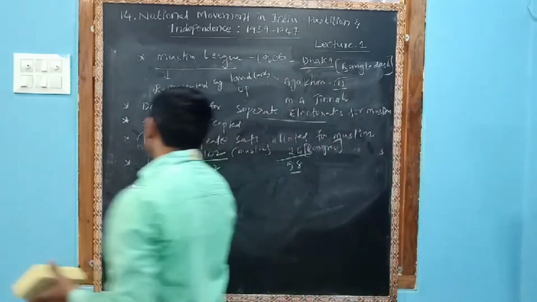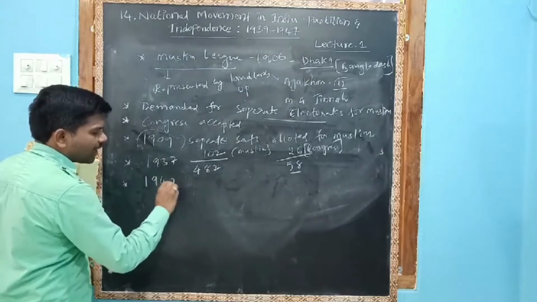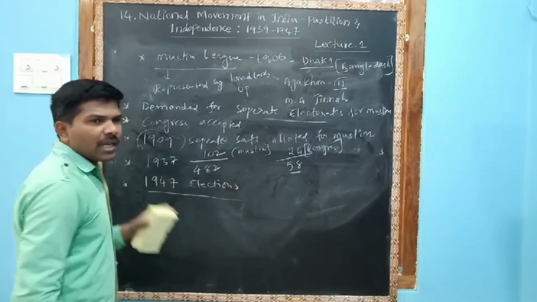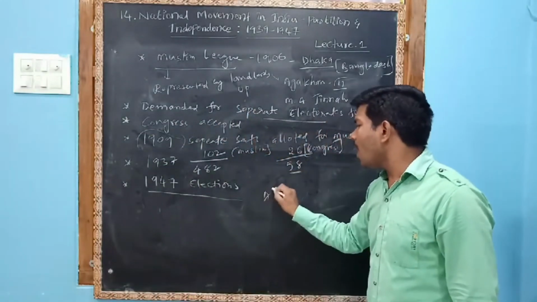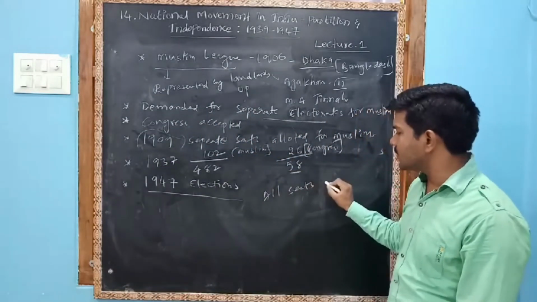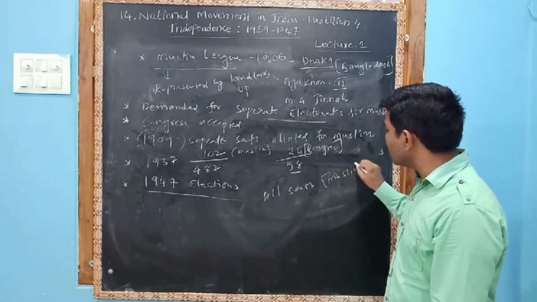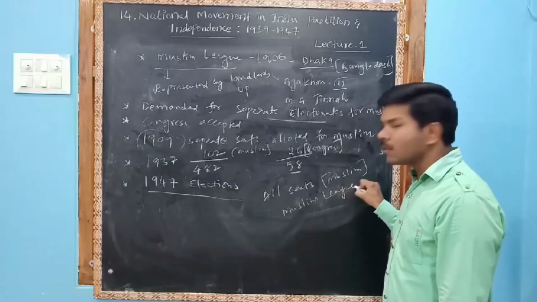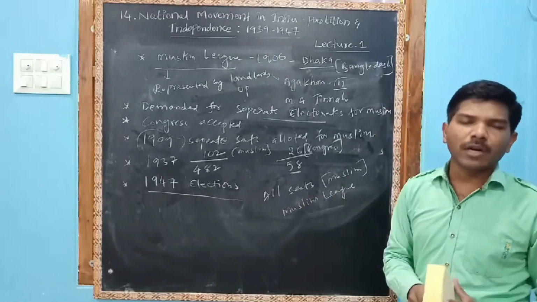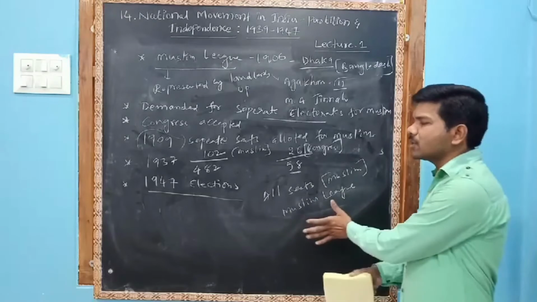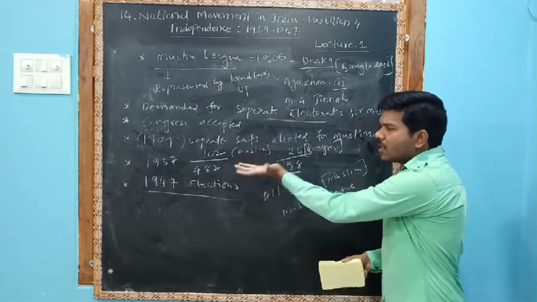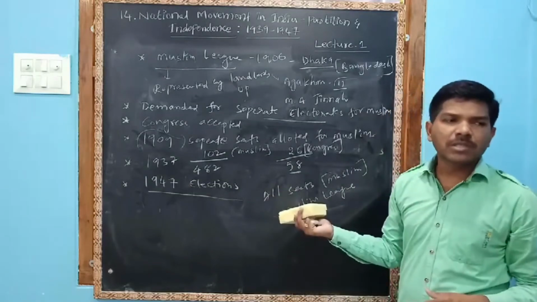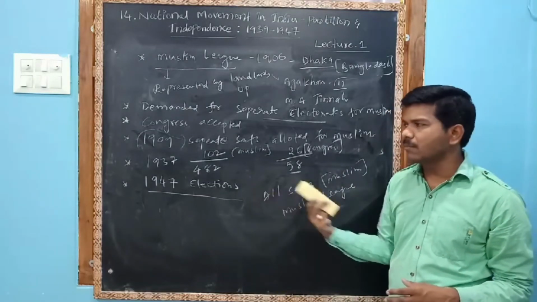But 10 years after, in 1947, elections were held again. In the 1947 elections, all Muslim seats were won by the Muslim League. Means Congress lost its importance. In 1937, Congress was very good, but in 1947 all Muslim seats were won by the Muslim League party only.